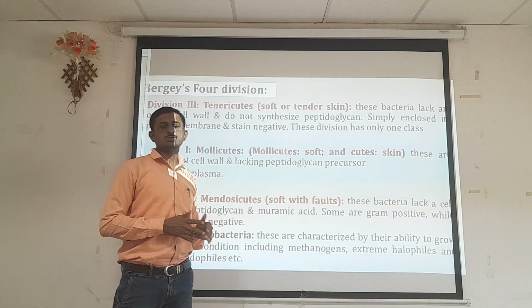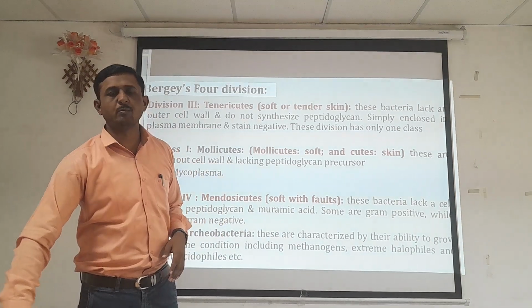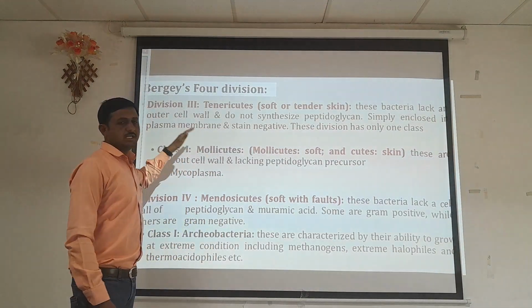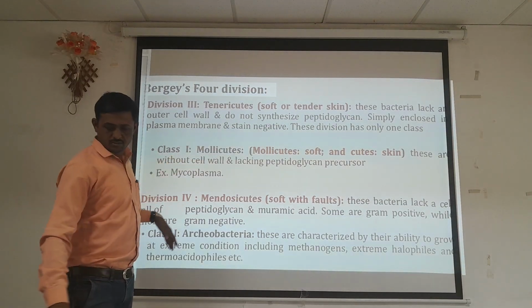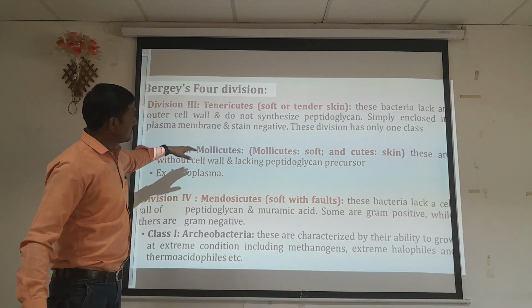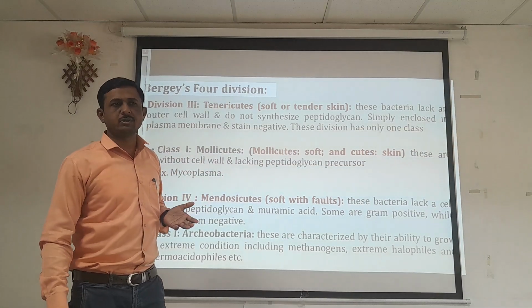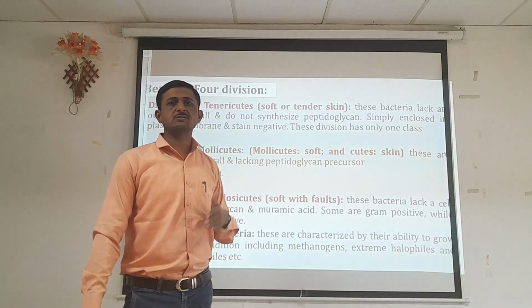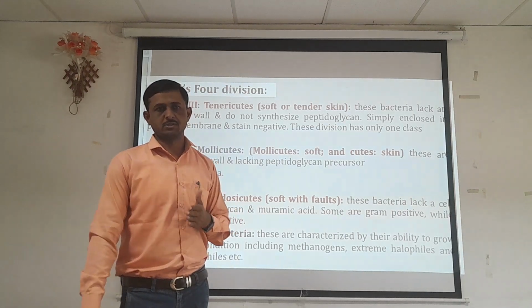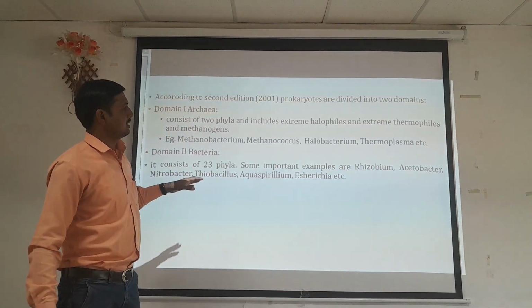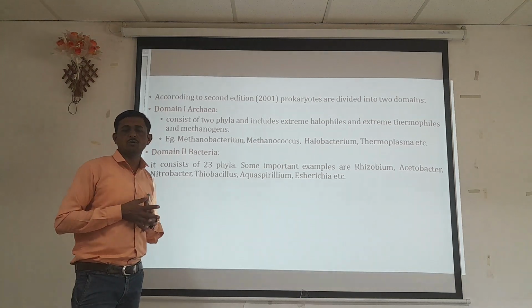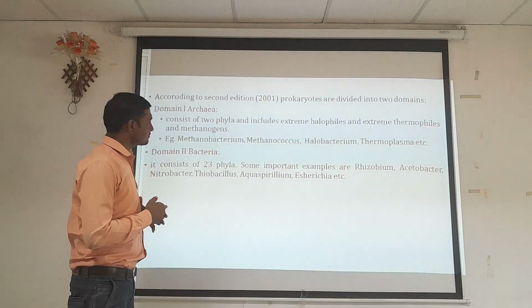So on the basis of cell wall composition, organisms are grouped into 4 divisions: Gracilicutes, Firmicutes, Tenericutes and Mendosicutes. Again, these 4 divisions have different classes with respect to different groups of organisms. So this is a basic idea about Bergey's Manual of classification system.